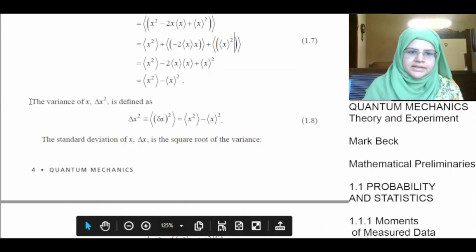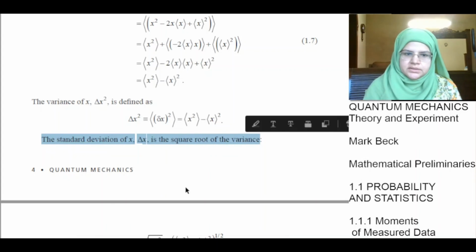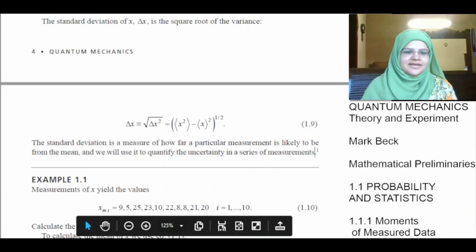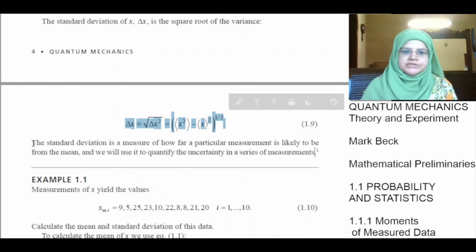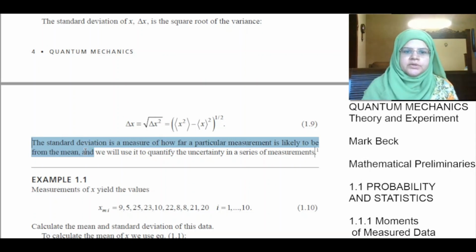The variance of x, delta x squared, is defined as delta x squared is equal to the mean of delta x squared, which is equal to the mean of x squared minus the mean of x whole squared. The standard deviation of x, delta x, is the square root of the variance. Delta x is equal to the square root of delta x whole squared, which is equal to the square root of the mean of x squared minus the mean of x whole squared. The standard deviation is a measure of how far a particular measurement is likely to be from the mean, and we will use it to quantify the uncertainty in the series of measurements.